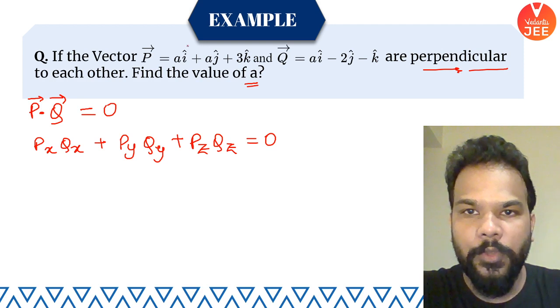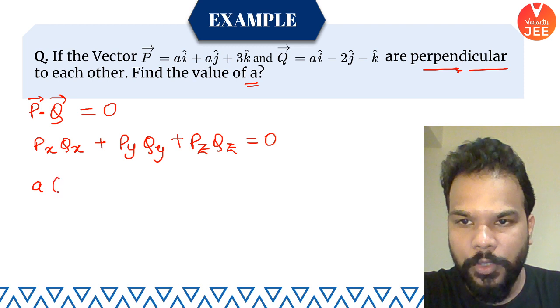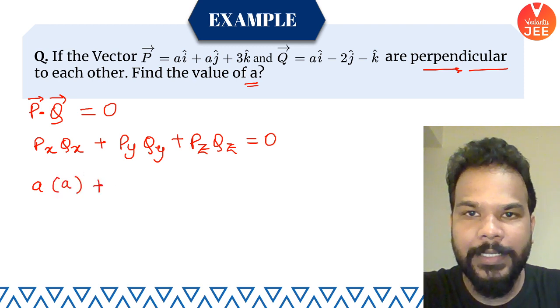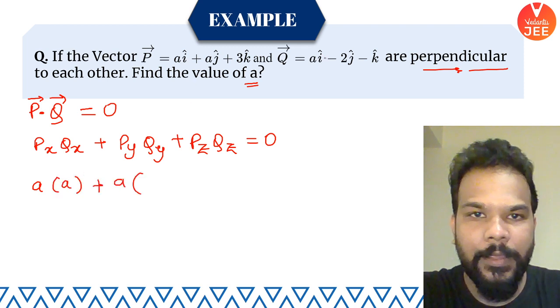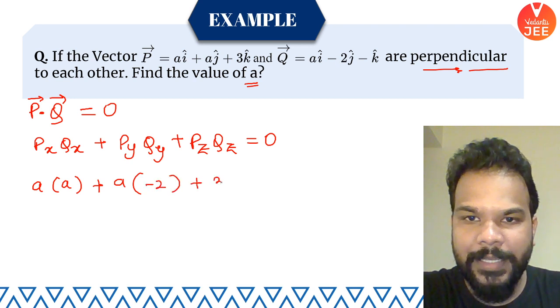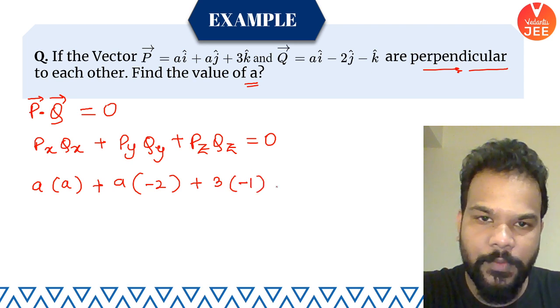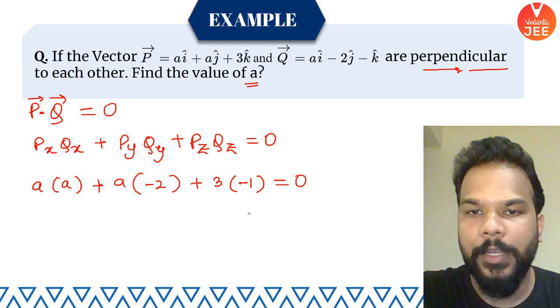So Px is A, Qx is also A. Next is Py, that is A, and Qy is minus 2. Next is Pz, that is 3, and Qz is minus 1. Let's equate it to 0.